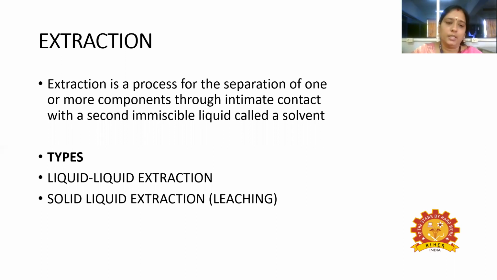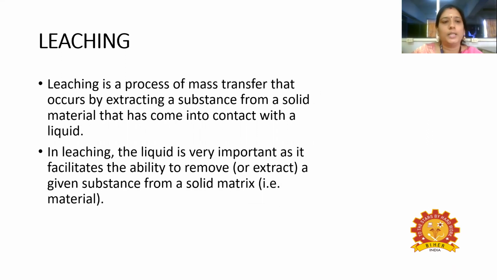There are two types of extraction: liquid extraction and solid liquid extraction, which is otherwise called leaching. Leaching is a process of mass transfer that occurs by extracting a substance from solid material. The leaching process involves the separation of solute from the solid mixture by using a liquid solvent. In leaching, the liquid is very important, serving as a solvent. It facilitates the ability to remove or extract a given substance from the solid matrix. The main purpose of leaching is separation of the solute from the solid mixture using the liquid solvent.